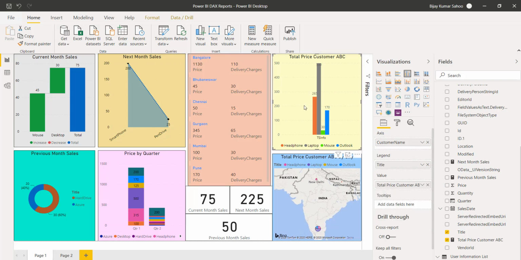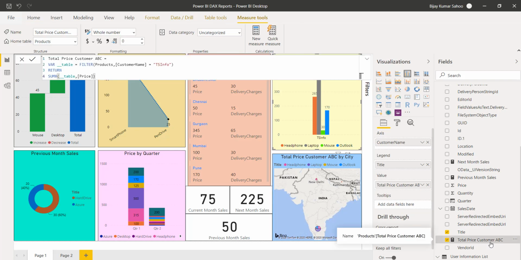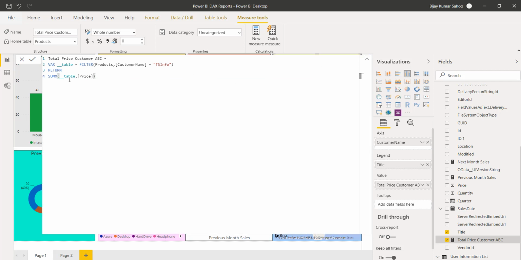And the other one, if you'll see here, I have taken another total price by the customer. I have added the customer column, and then there is a total price column here based on a particular customer. As I have explained previously also, there's another way how we can get a particular customer's price details.